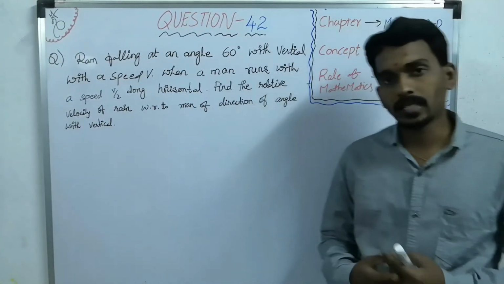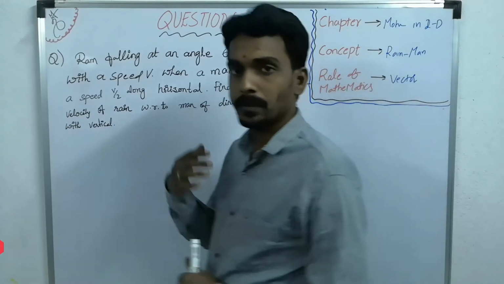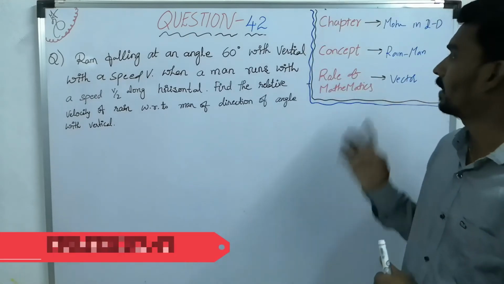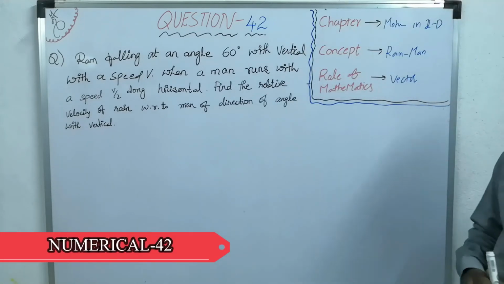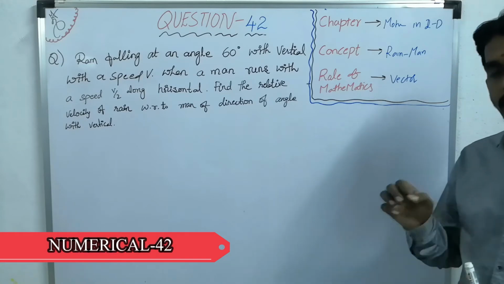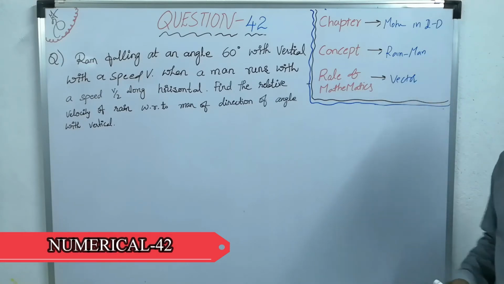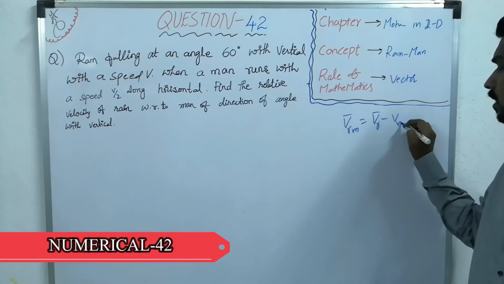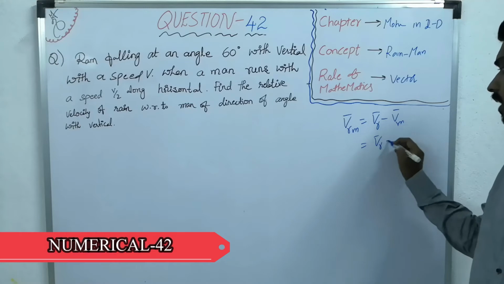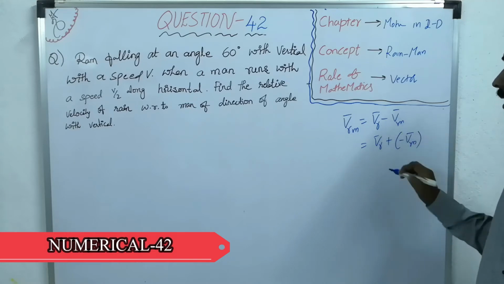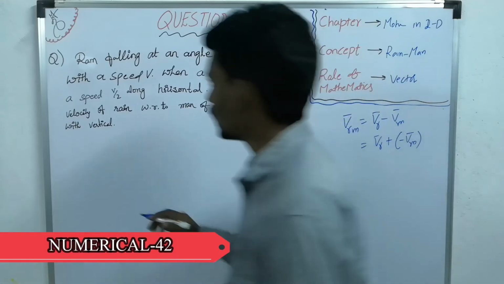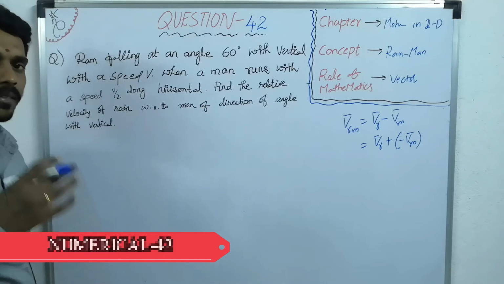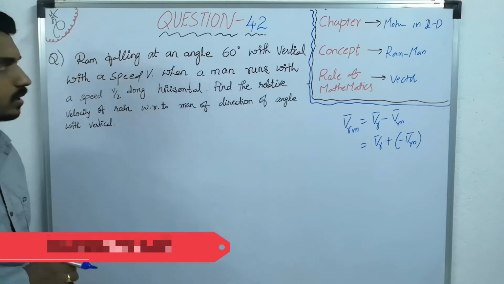Everyone, let us consider one more difficult and a little bit interesting question related to the same concept, rain-man. Motion in two dimensions, relative velocity in two dimensions, especially related to rain-man. As I told you again, same formula: VRM equals VR minus VM, nothing but addition of VR plus minus VM. Now here, first understand the question, because in physics understanding the question always plays a key role in solving numericals.